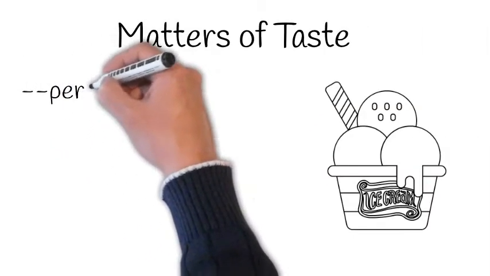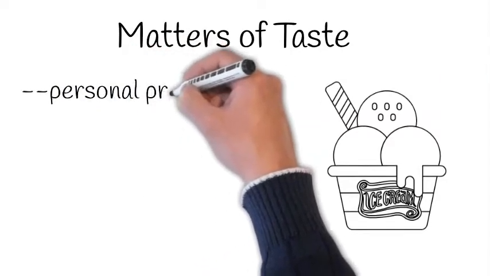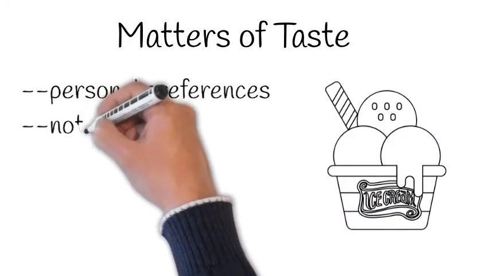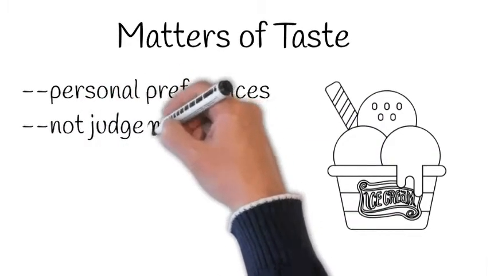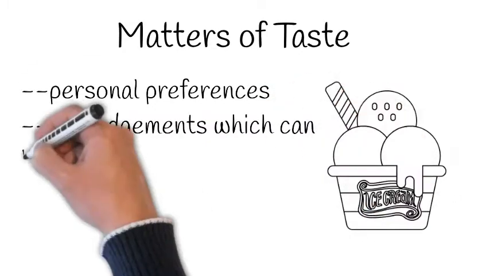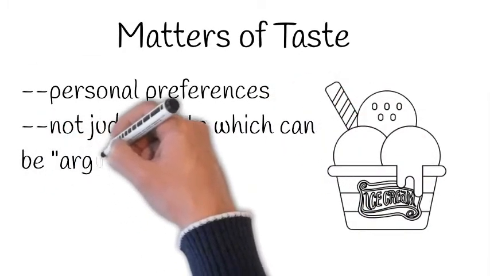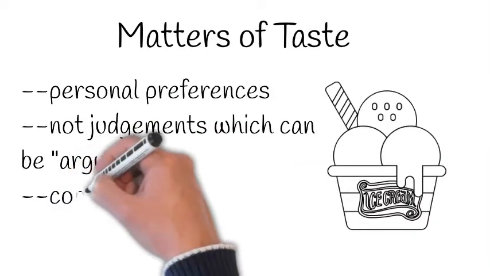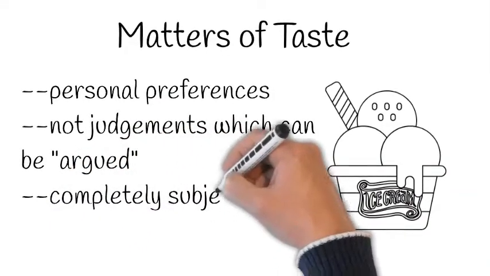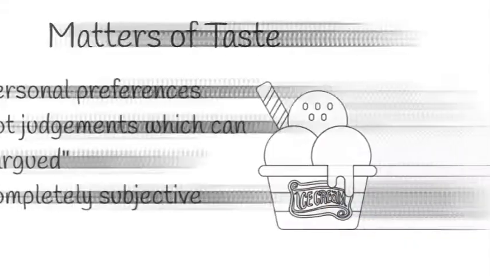But we must also consider matters of taste, which are types of opinions. However, matters of taste are not based on an interpretation of facts but rather on a personal preference. These preferences are purely subjective and aren't suitable for the basis of an argument. For example, I like strawberry ice cream. Perhaps you like chocolate. Neither taste is wrong or more accurate.